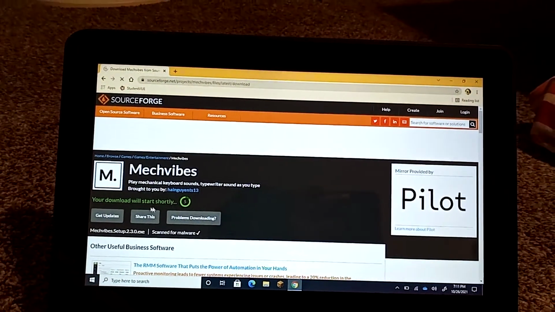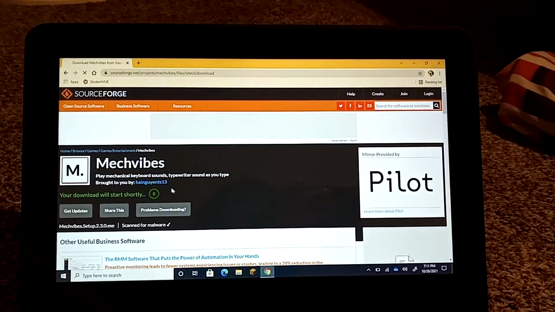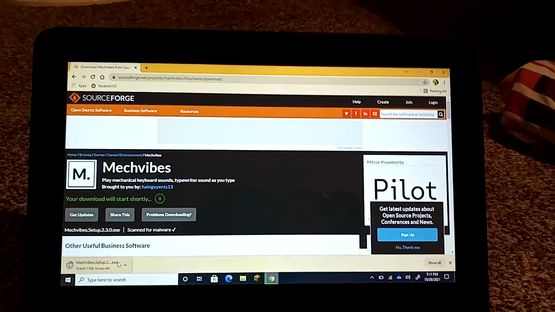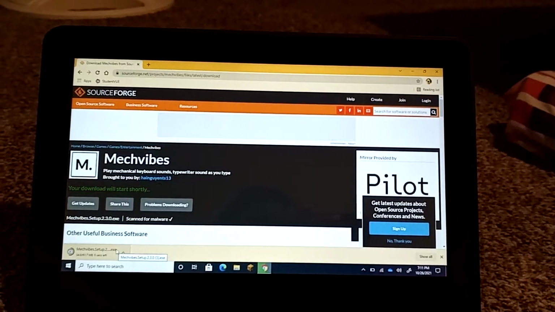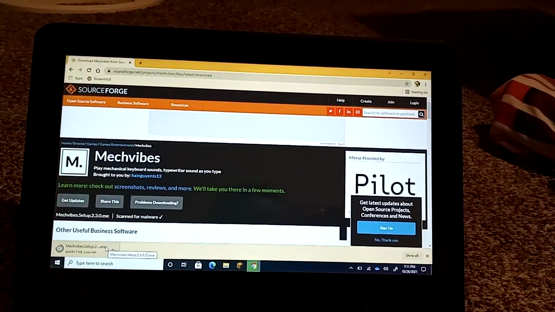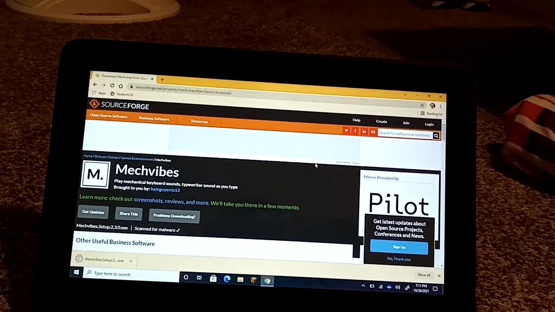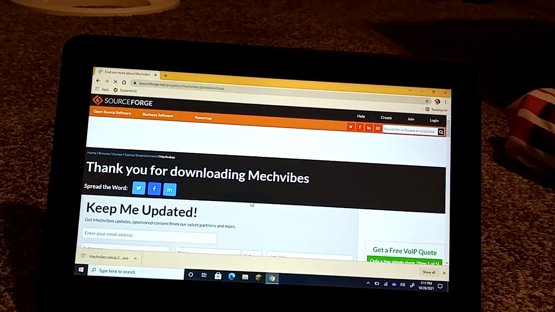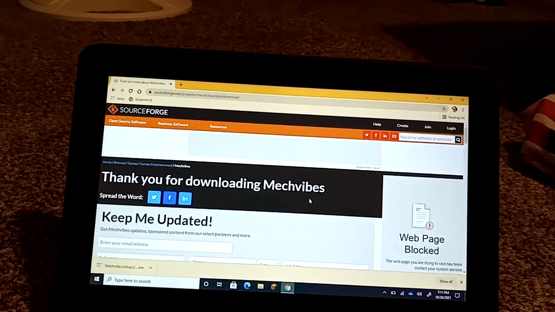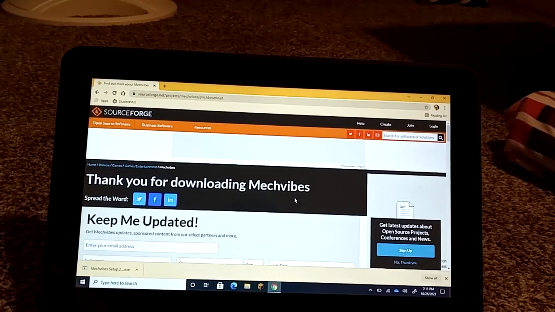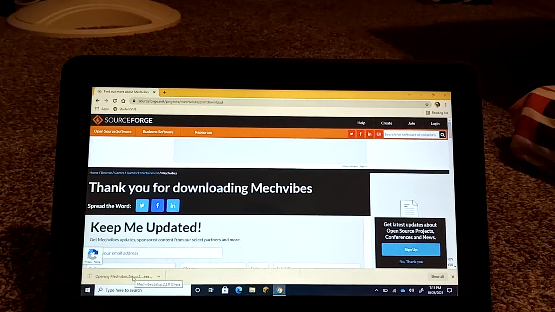And it'll say your download will start shortly. And then what it's going to do is it's going to start downloading the setup. And the setup is just what's going to be used to set up the program. So you're just going to let that download. And it's going to take you to this. Thank you for downloading Mech Vibes. And what you want to do is you want to open it.